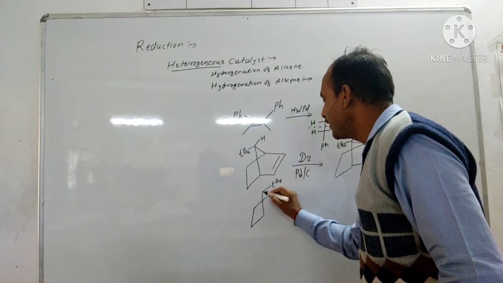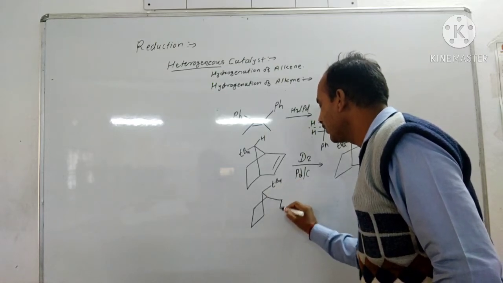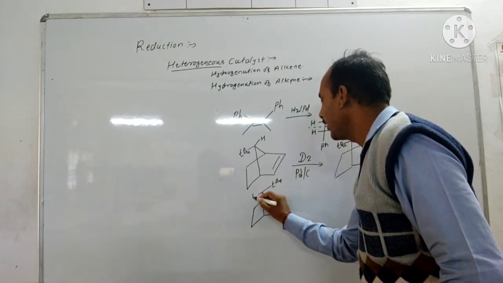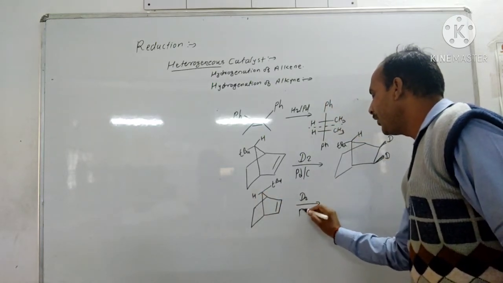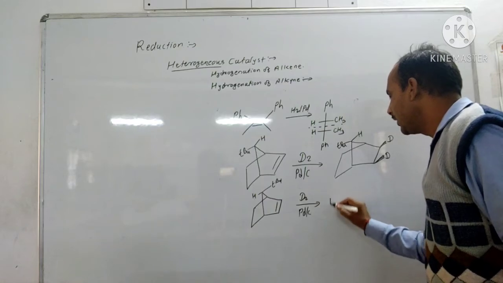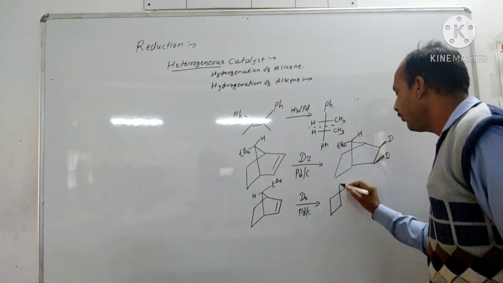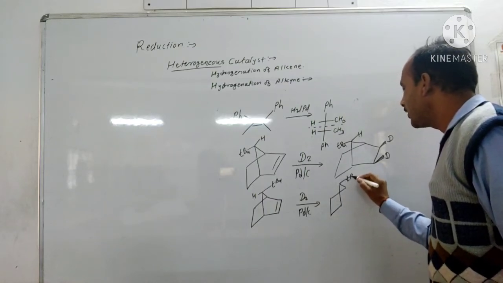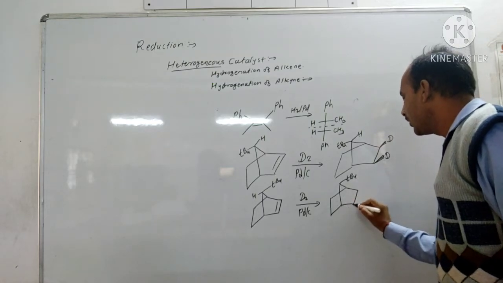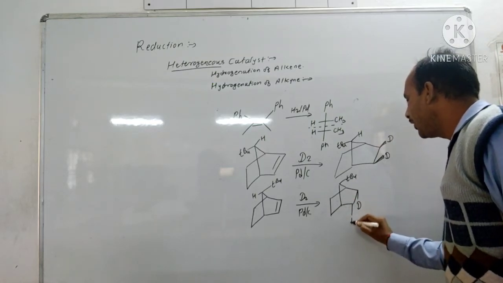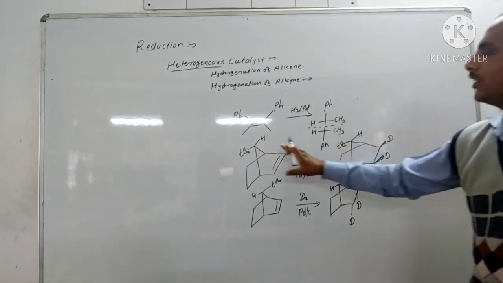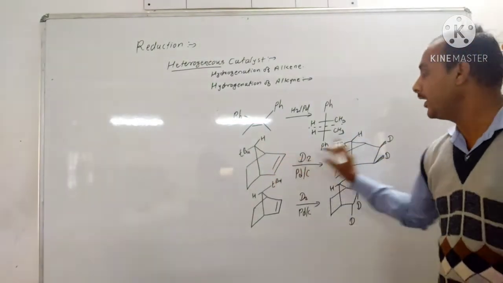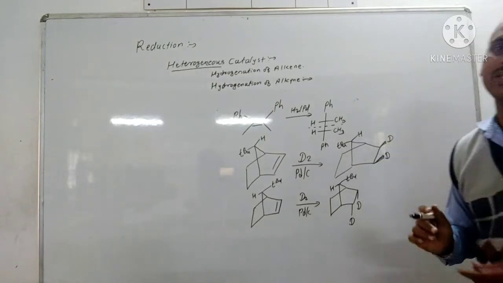Now if tertiary butyl is present on this side of the double bond, H, then the addition of deuterium in presence of Pd/C occurs from the endo face. And if tertiary butyl is away from the double bond, then it occurs from the exo face.